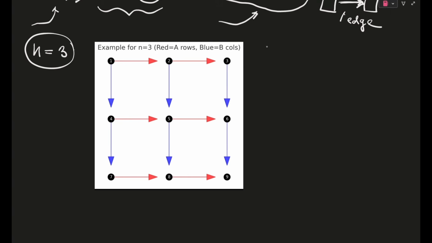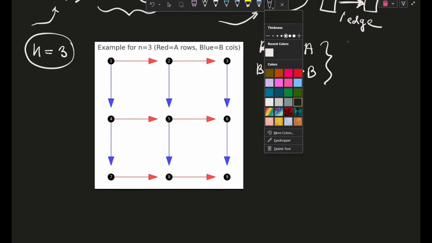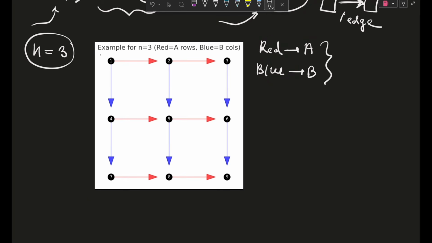Okay, so here's the diagram, and guys, here the red arrows are for A and the blue arrows are for B. Okay, so I hope you can see the diagram properly, and this is actually the case for n equals 3. These 1, 2, 3 that you are noticing here, these are the stations.